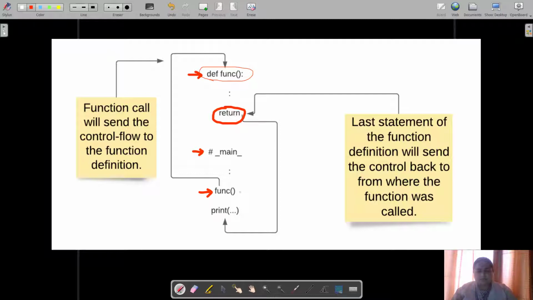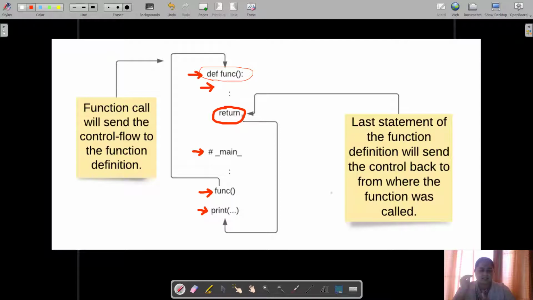and the moment it finds a function call, there will be a jump to this function. Now the control moves to the first instruction within the function. It is executed, and then if there is a return statement, the program control is returned back to the statement immediately following the function call. So the function call will send the control flow to the function definition, and the last statement of the function definition will send the control back to where the function was called. So this is the flow of execution when there is a function involved.